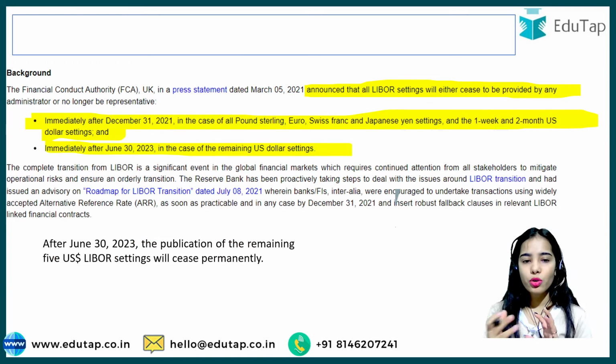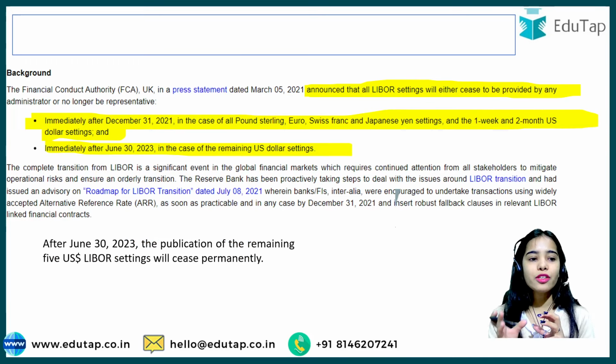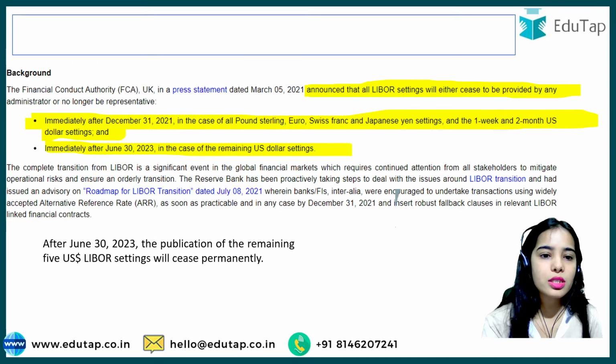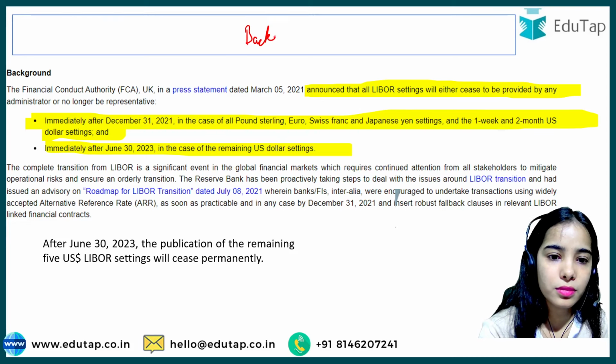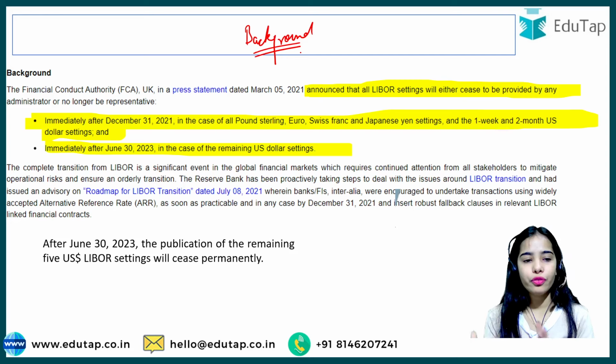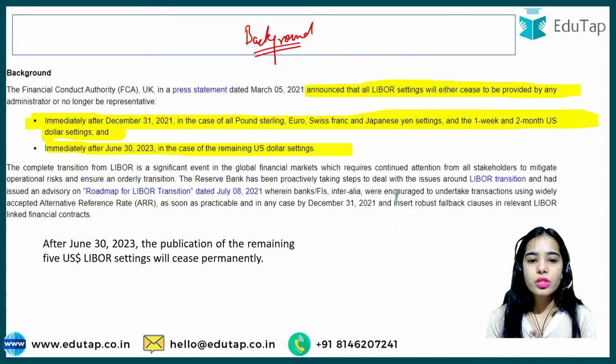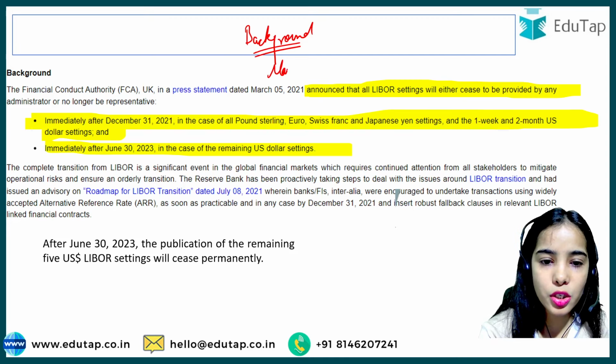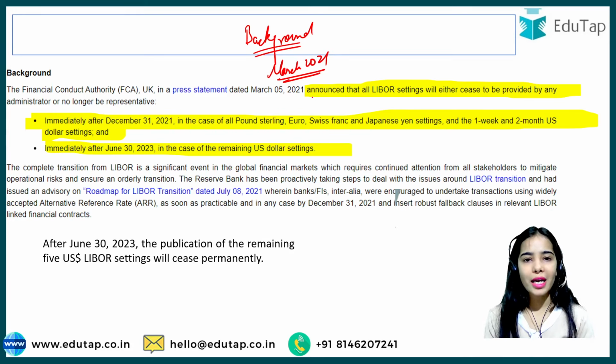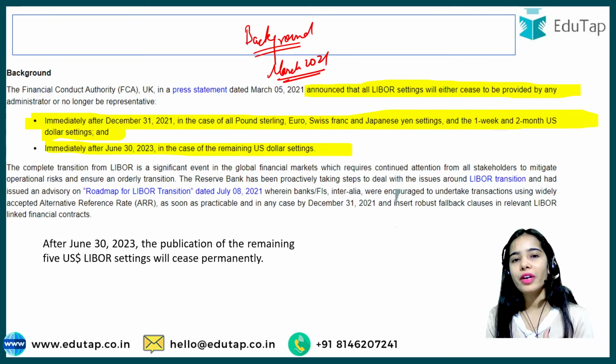Next is the background. The Financial Conduct Authority of UK, Britain, announced in March 2021 that they were trying to improve the Libor setting mechanism, but it is still not very up to the mark.